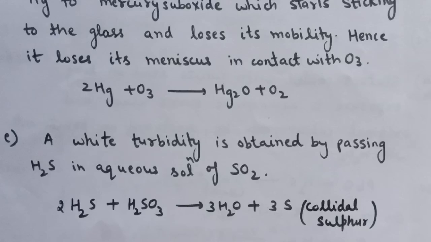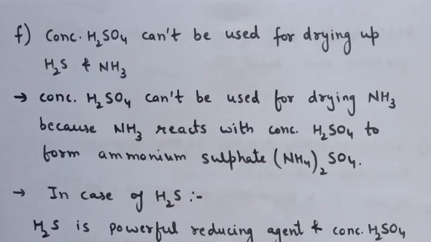Next statement is a white turbidity is obtained by passing H2S in aqueous solution of SO2. Now what will happen? Aqueous solution of SO2 is H2O plus SO2, it will form H2SO3, and when this H2SO3 reacts with H2S, it will form water and colloidal sulfur. Because of this colloidal sulfur, we will get white turbidity when we pass H2S in aqueous solution of SO2.